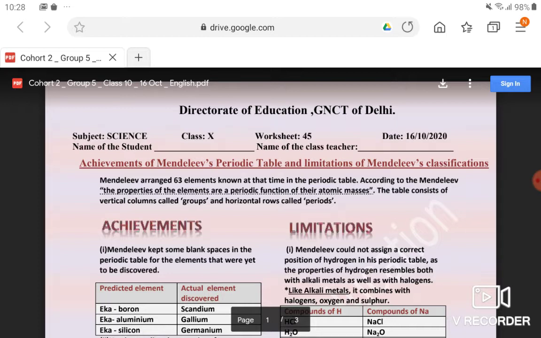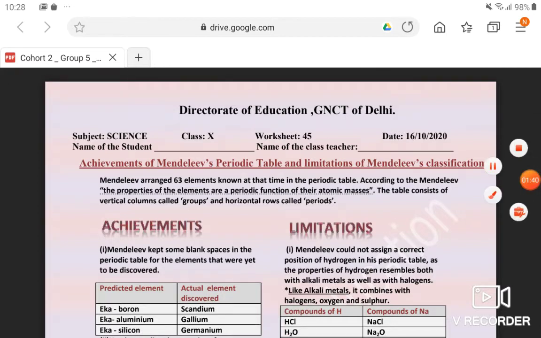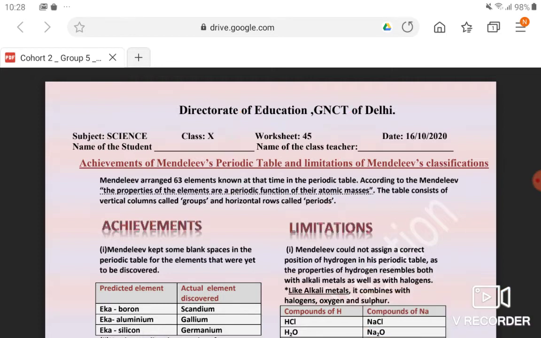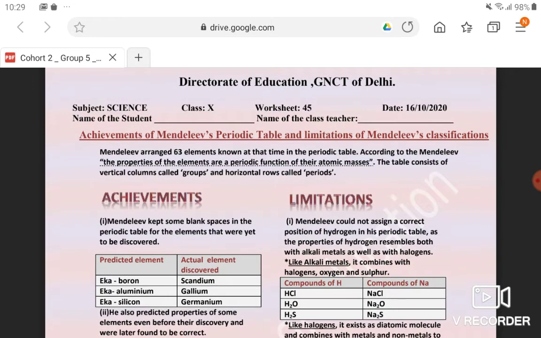As per the discoveries and inventions that take place, new methods have been developed. At present, the elements are almost double the number that was at the time of Mendeleev. So, not wasting time, this is worksheet 45 for class 10. It is an important topic, because every year 2-3 mark questions come from it.